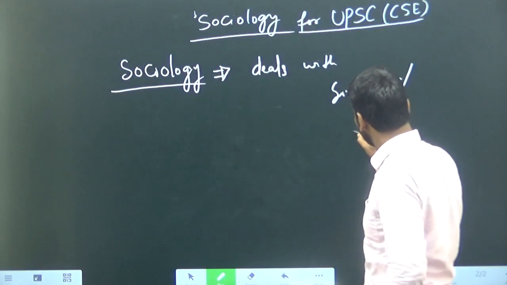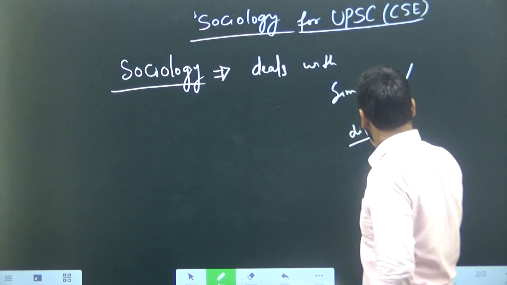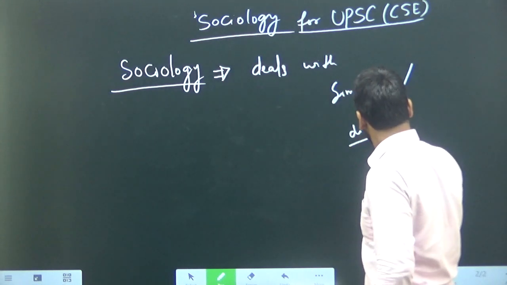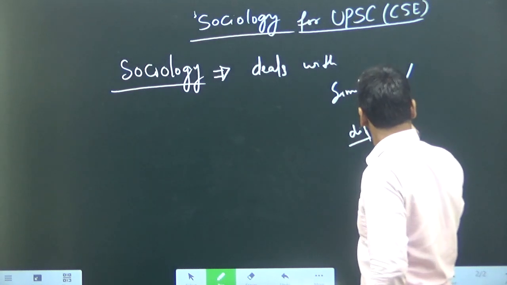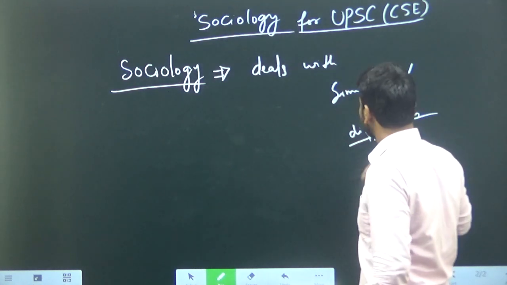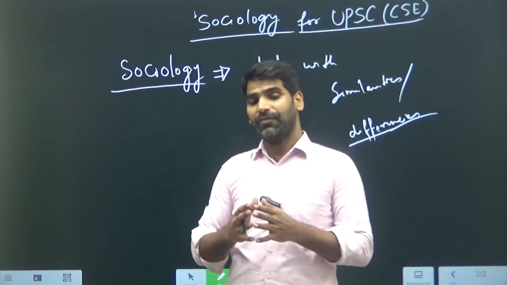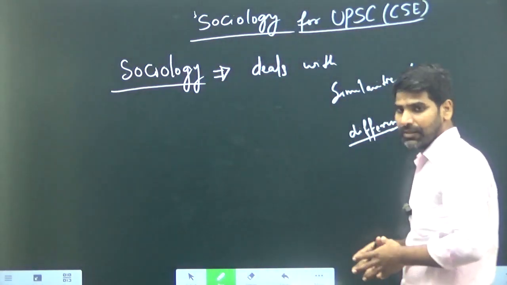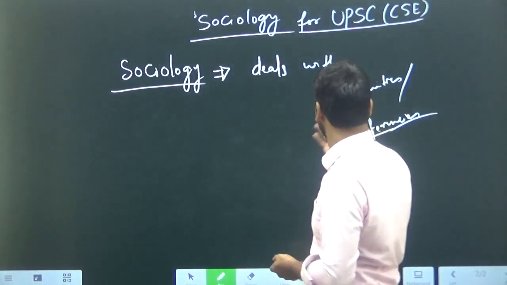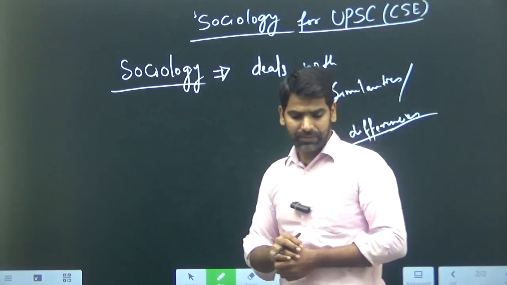There are also some kinds of differences, where the individualities of every individual play a role. So what kinds of commonalities are there, where do these differences come about, and to what extent are the differences there. These kinds of things are dealt with in sociology.